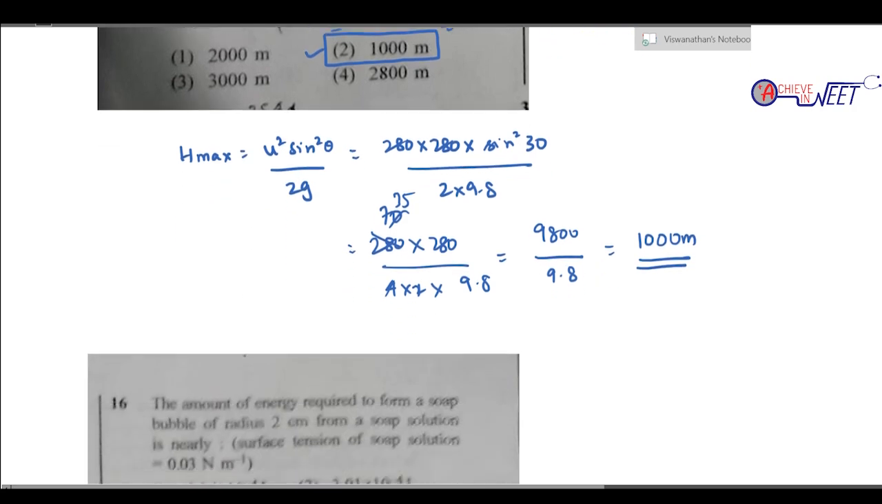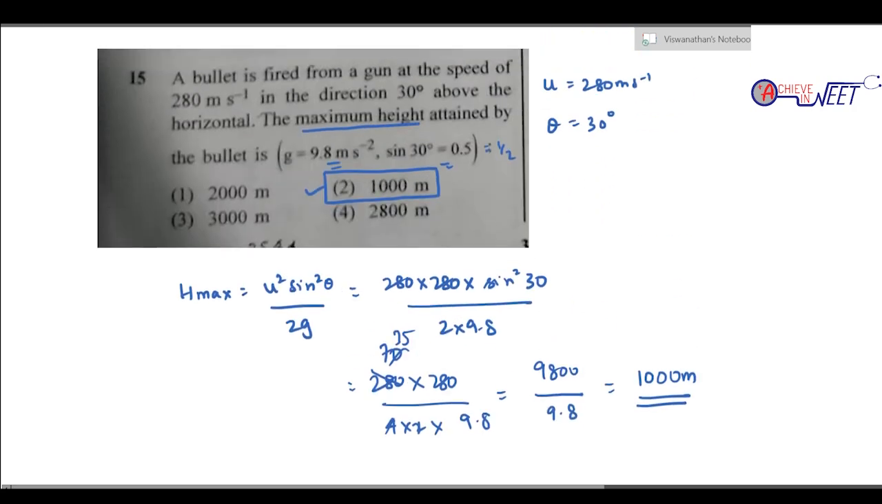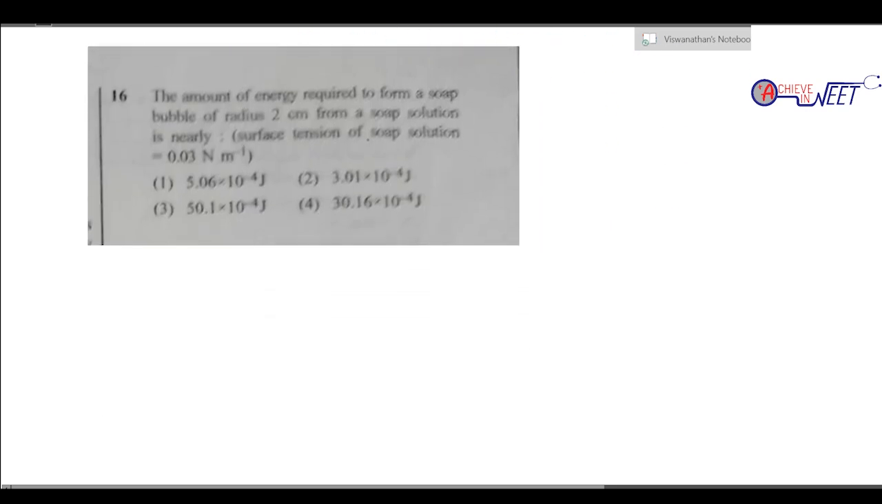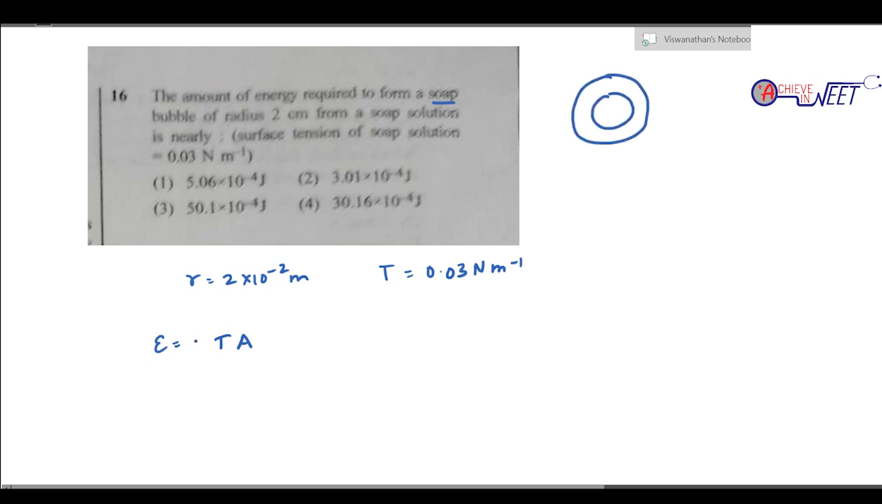Okay, next question, question 16. The amount of energy to form a soap bubble of radius 2 centimeters, so radius is 2 into 10 power minus 2 meter, of soap solution, given the surface tension 0.03 Newton per meter. So this is given. They are asking the amount of energy to form a soap bubble. We always know energy is surface tension into area. But a soap bubble has two surfaces. So since there are two surfaces, it's going to be 2TA.